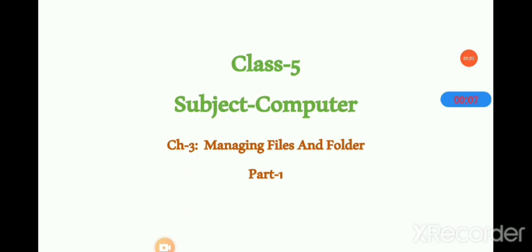Welcome back to computer class, and here I'm going to start new chapter number 3, managing files and folders. In your computer system, how you can manage your files and folders, that thing I'm going to explain to you in this video. So everyone concentrate here, and here is part 1 of this chapter. Okay everyone, so let's begin it.